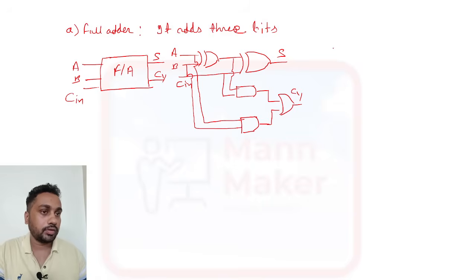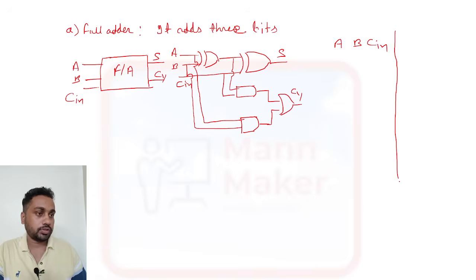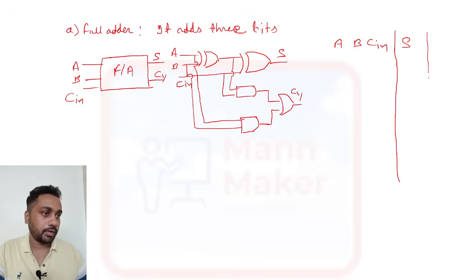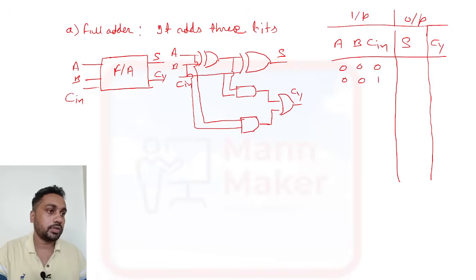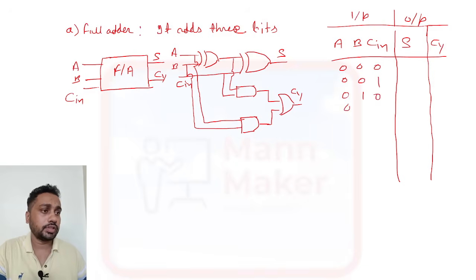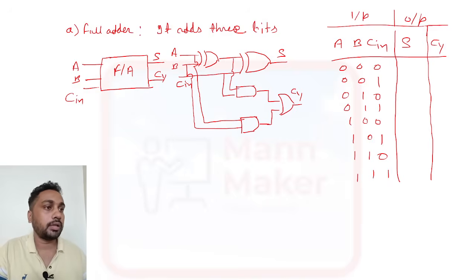Now if you design your truth table, it will have A, B and C in as inputs, and the output side will be one sum and one carry. This is your input side and this is your output side. Like this you need to write. So 3 bits are there, so it will be 000, 001, 010, 011, 100, 101, 110 and 111. I told you how to write the table.